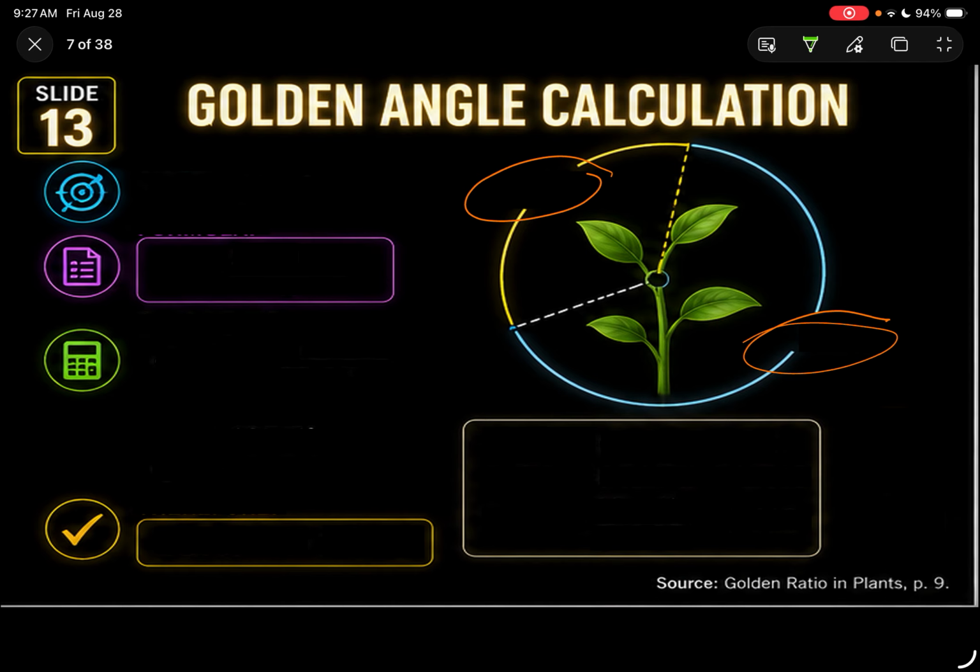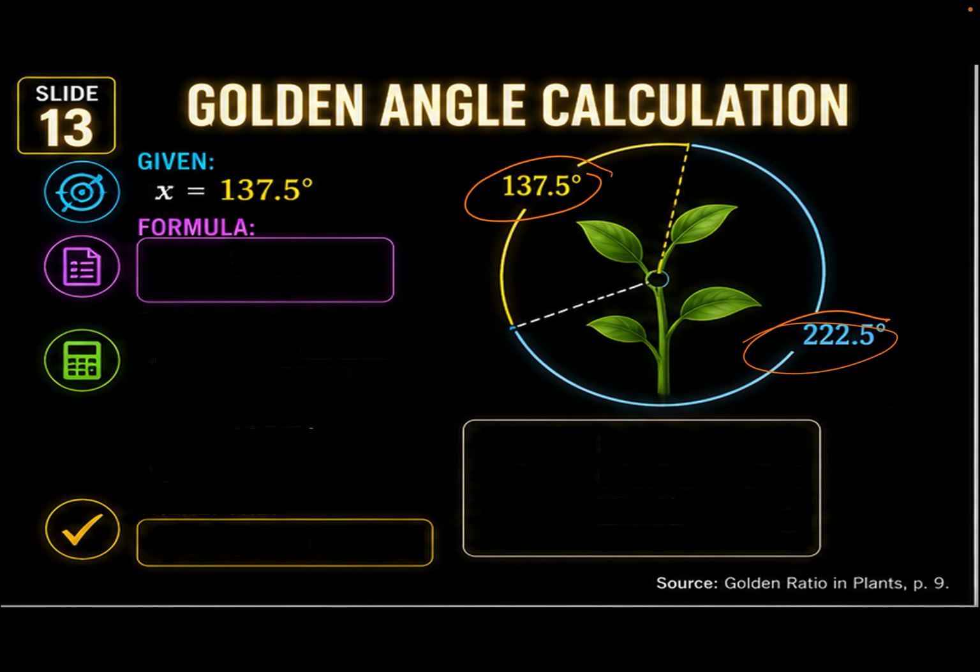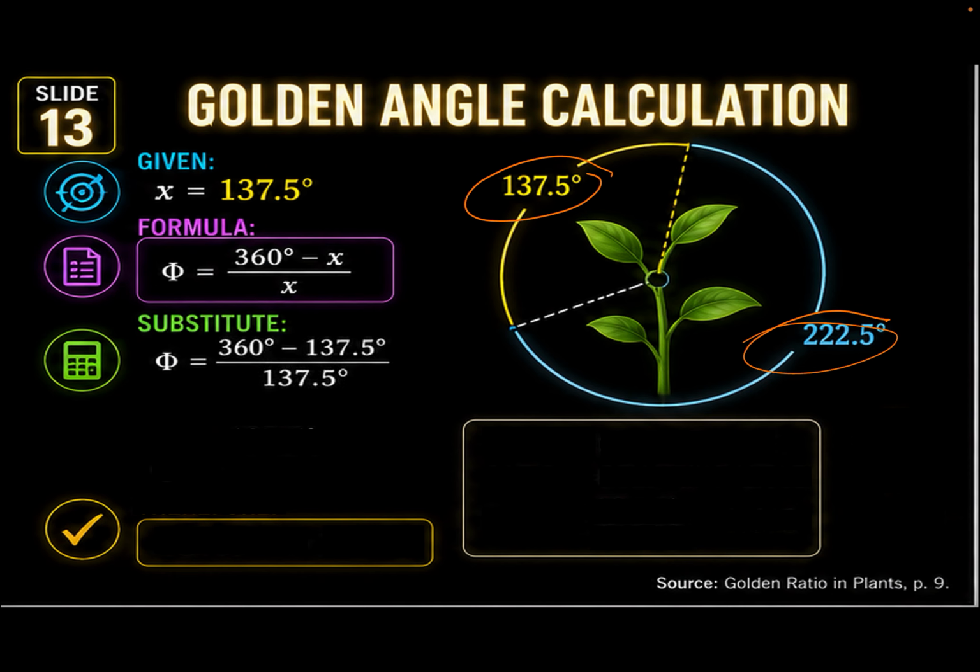Also, the golden angle calculation. If you have this plan, right? So, these are the golden angles, 222.5 and 137.5. If the given is only 137.5, that is our x, the formula we will use is the golden ratio equals 360, the total revolution, minus x, over x. Our x is 137.5.